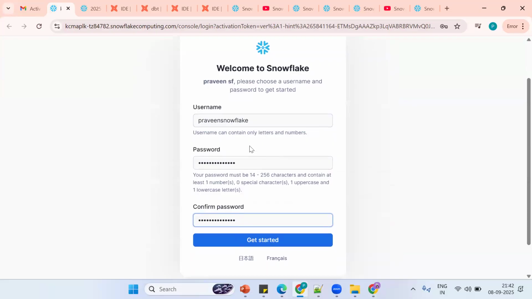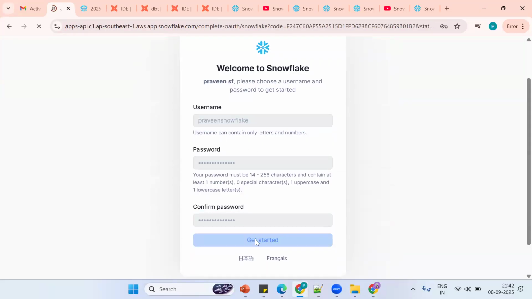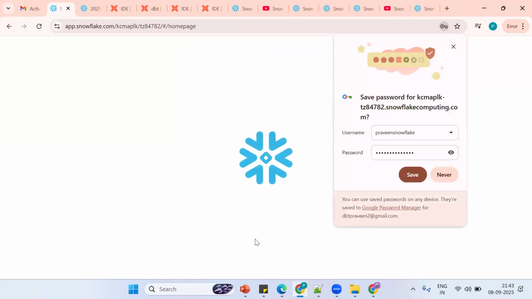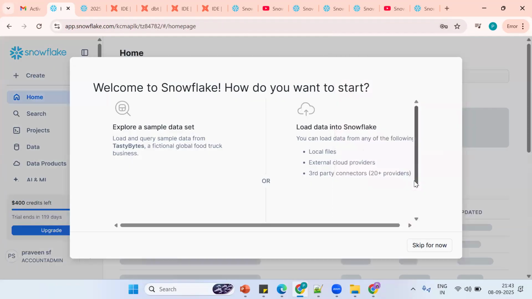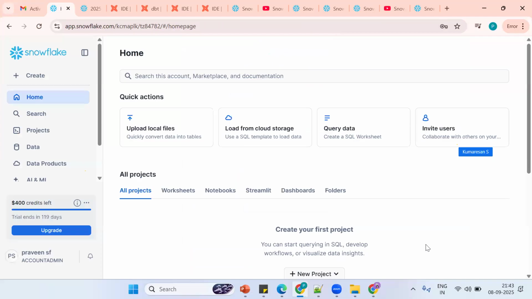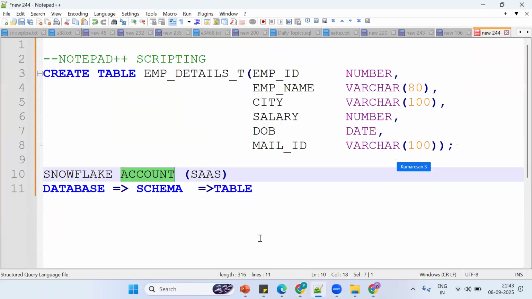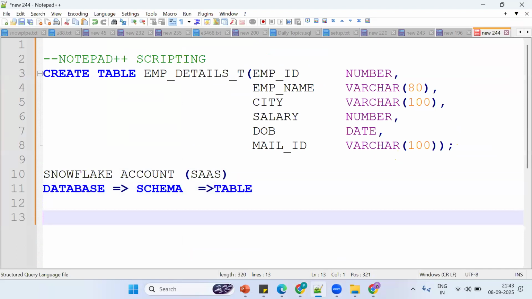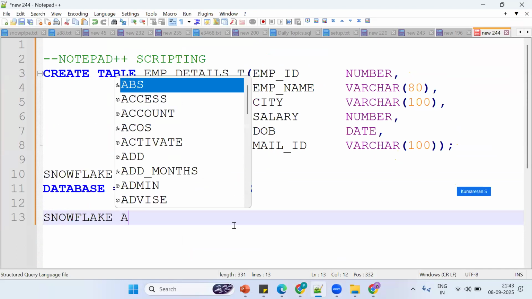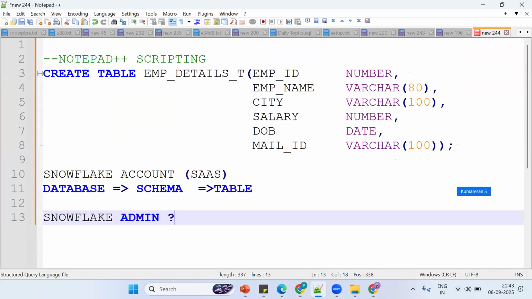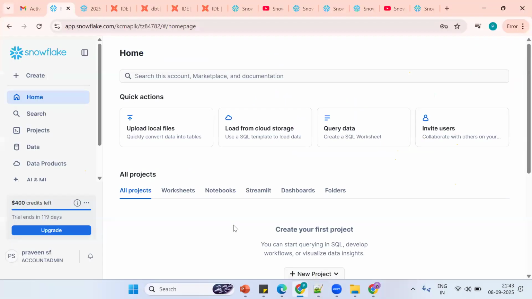So you should give username and password. Tell me, in real time, who will create this account for you? Which guy in real time will create it, any guess? Anyone? Any idea? Snowflake admin. In real time, the Snowflake admin will create this account and give this access to you. So we don't do this; it will be done the same way.